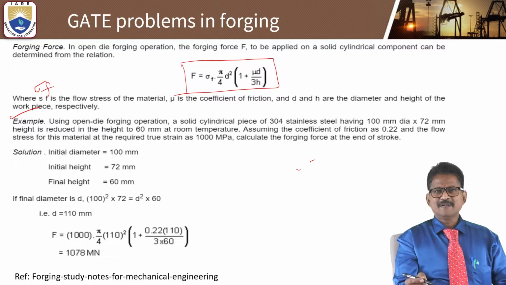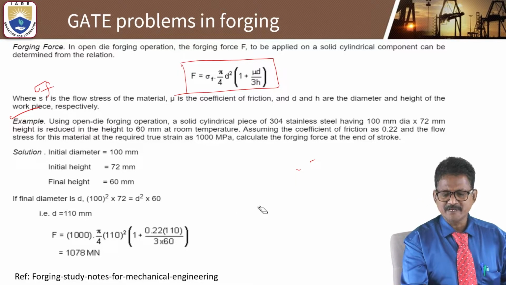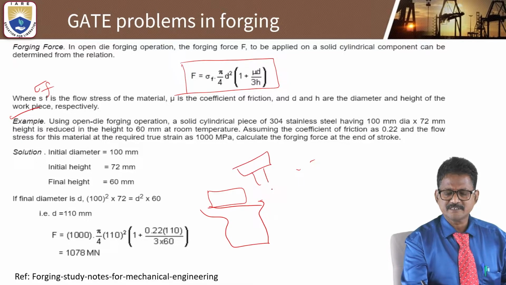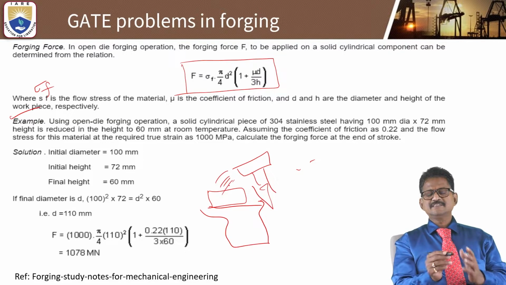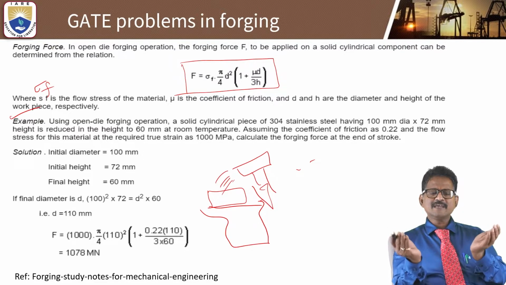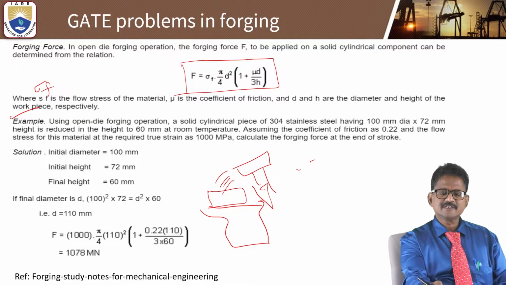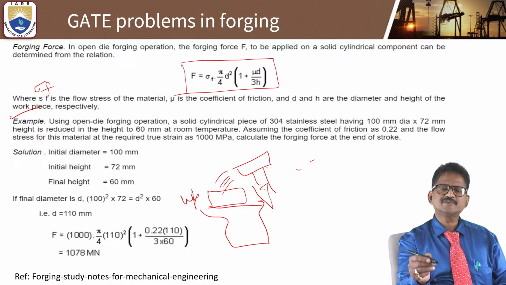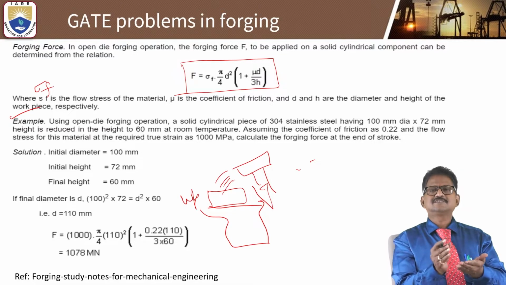In open die, there will be an anvil. You keep the workpiece there, and you can apply pressure with the help of the hammer. So simply with the anvil you keep the workpiece, and the hammer applies force and pressure in order to change its shape.